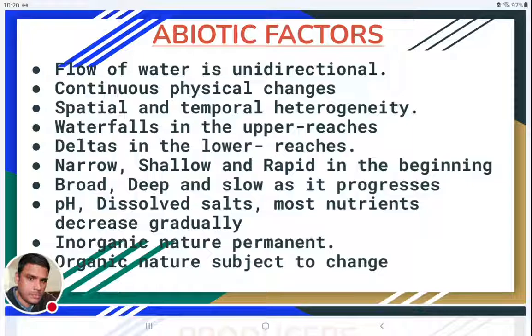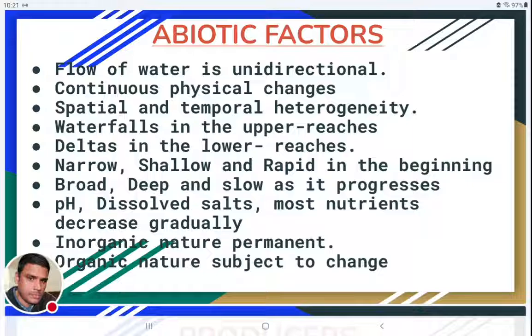Why? Because at different places, different types of steepness will be there, different types of flows will be there, different types of all these physical changes will be there. So these changes at different places are called spatial heterogeneity. And another important factor is temporal heterogeneity. Temporal means the heterogeneity will be time dependent.